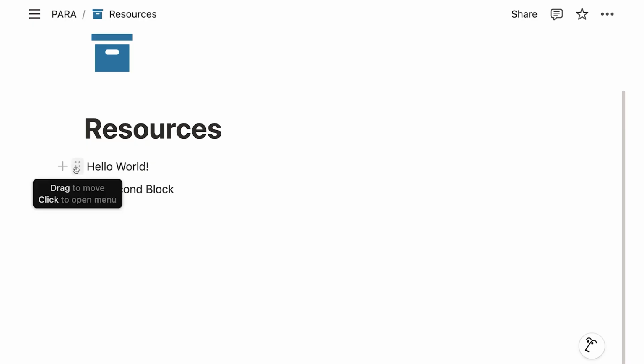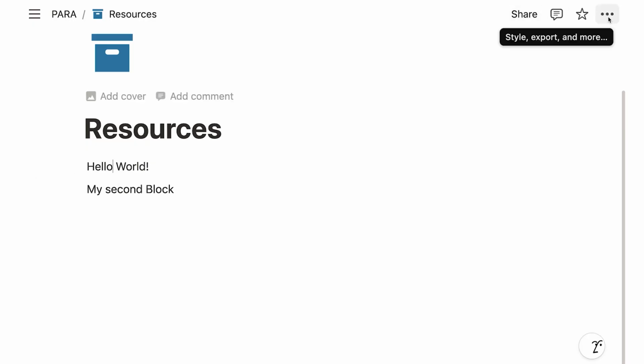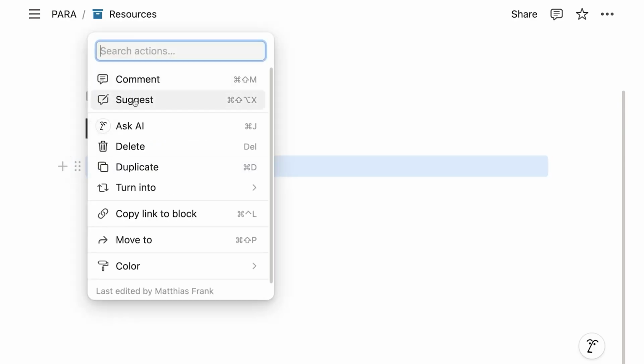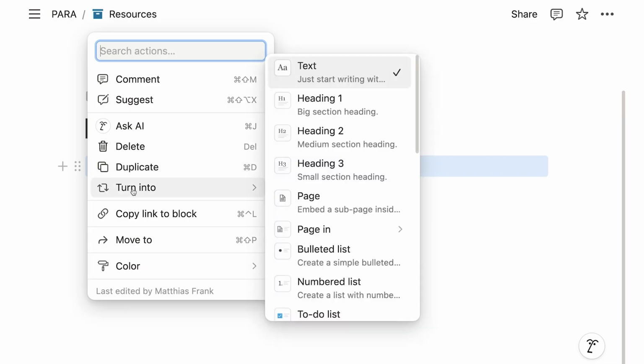But I can also click on these 6 dots. Because, as I said, if you ever see 3 dots or 6 dots, that means settings in Notion. So let's click on it and see what we can actually do. You see that we can comment and suggest, we can ignore that, ask AI, delete, all nice, we can duplicate it, but the magic is turn into.